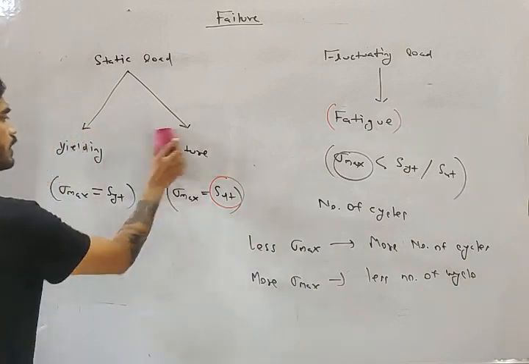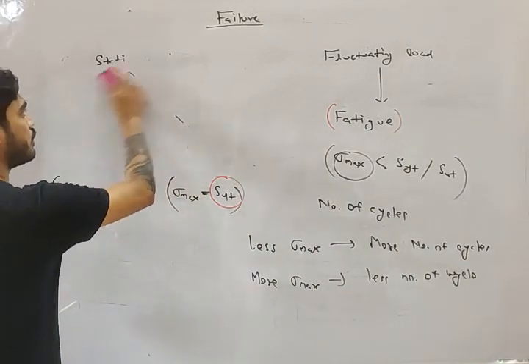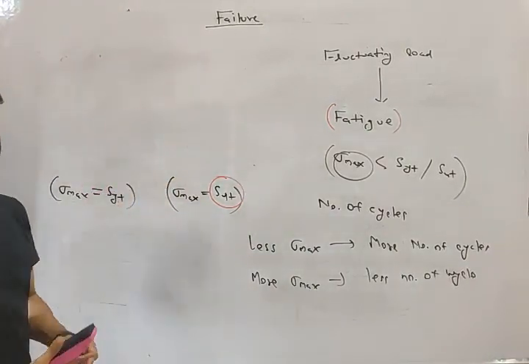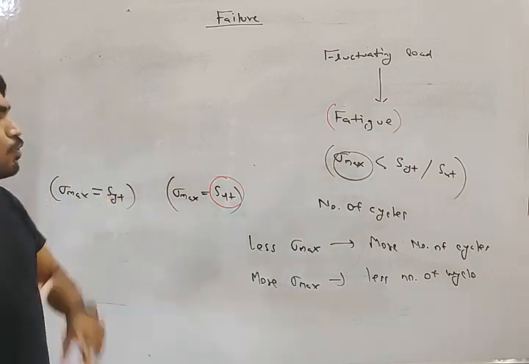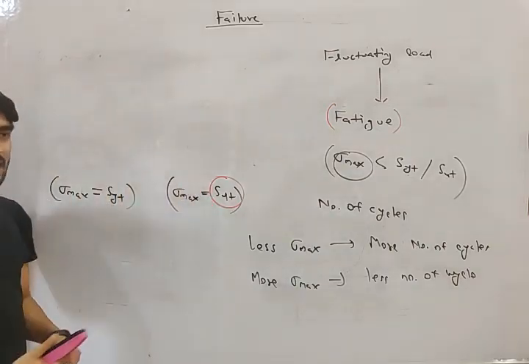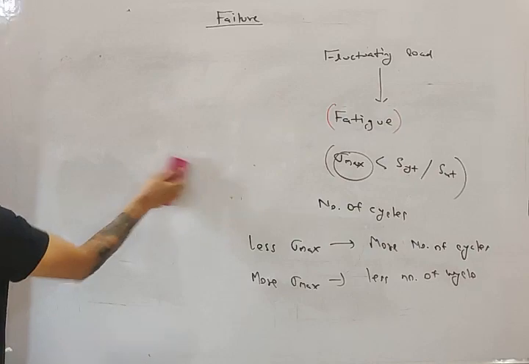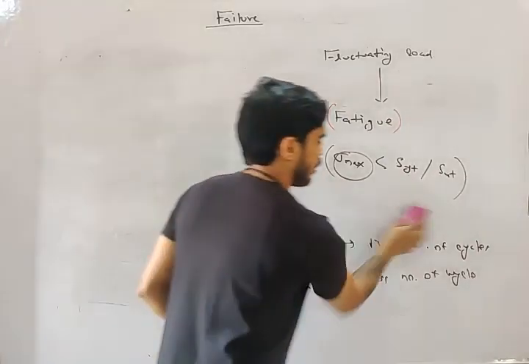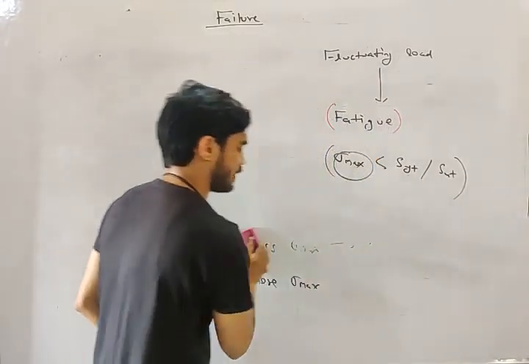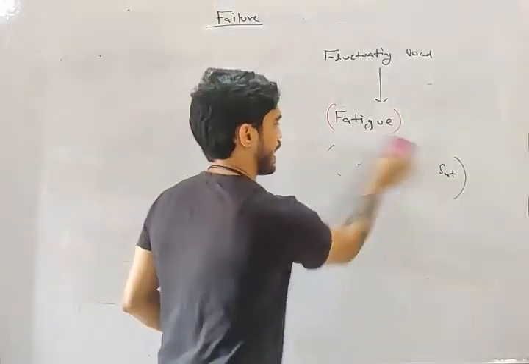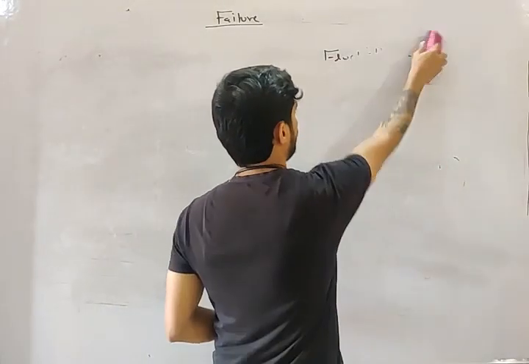Now, my friend, in case of static loading, we have two strengths, SYT and SUT, right? In static loading, the strength of material means at what stress it will fail, given by either SYT or SUT.